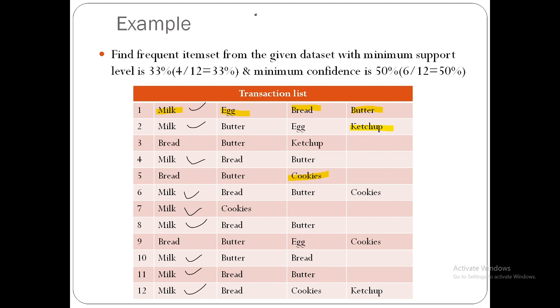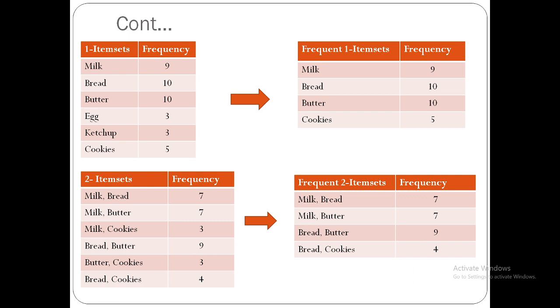Next, bread. How many times is the bread occurring? We have to identify. 1 time bread, 2 time, 3 time, 4 time, 5 time, 6 time, 7 time, 8 time, 9 time, 10 time. Total time it is occurring in the group.